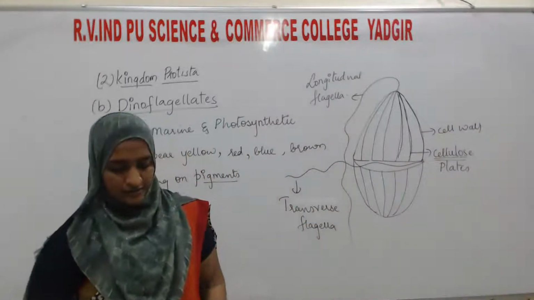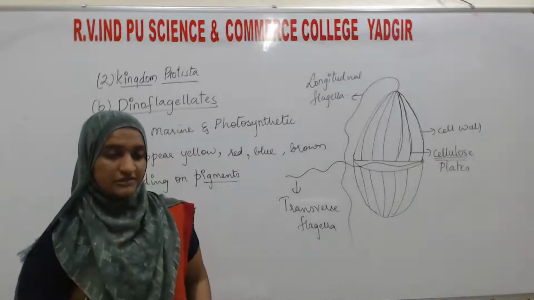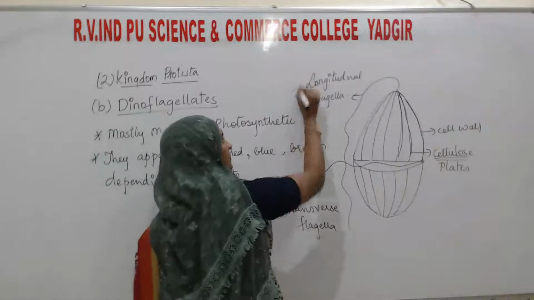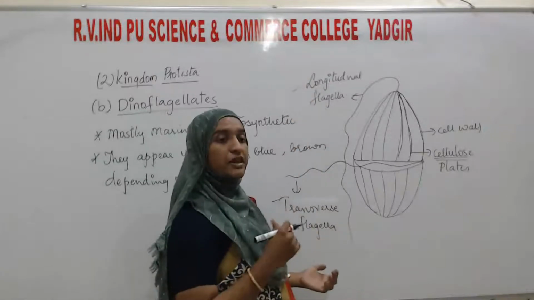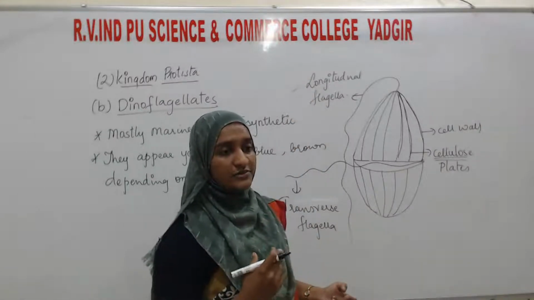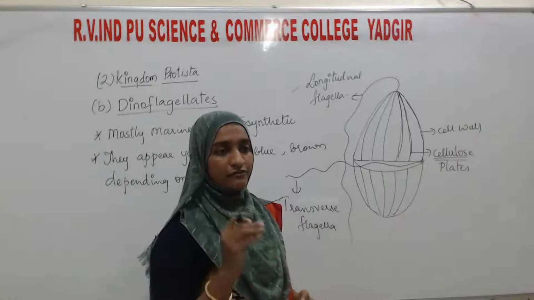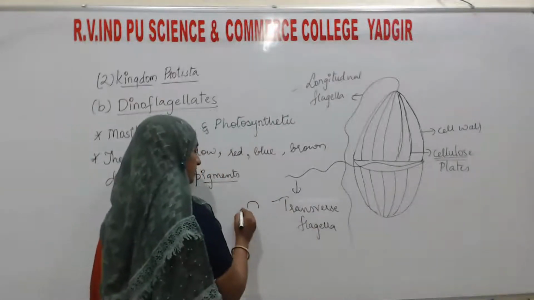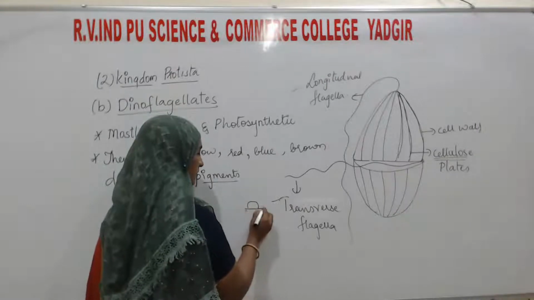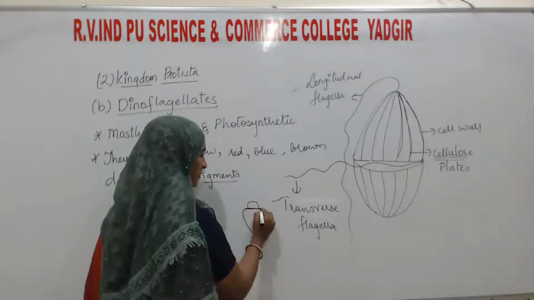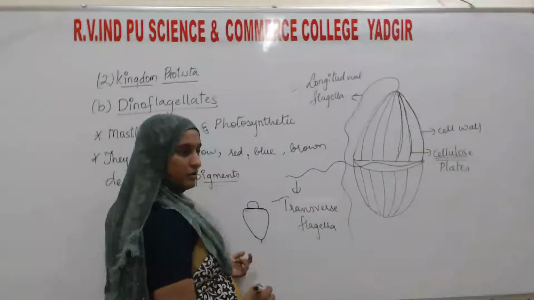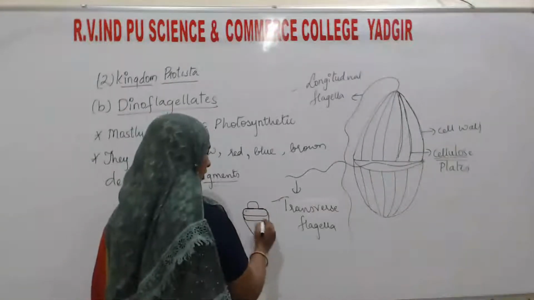The next, the flagella of dinoflagellates produce spinning movements. These two flagella produce spinning movements. Spinning movement is like playing with a top. A top looks like this. That is the top.